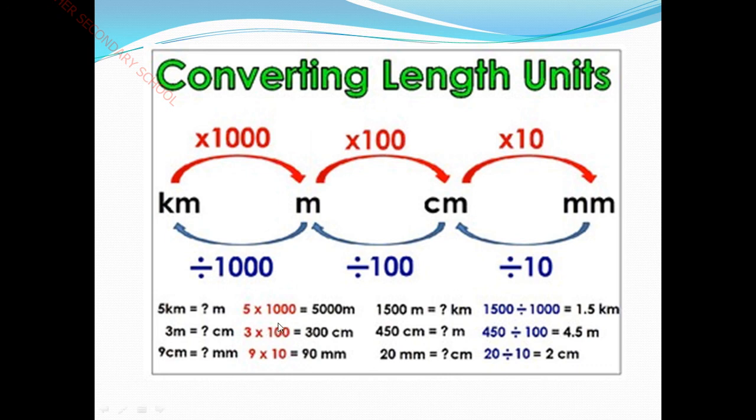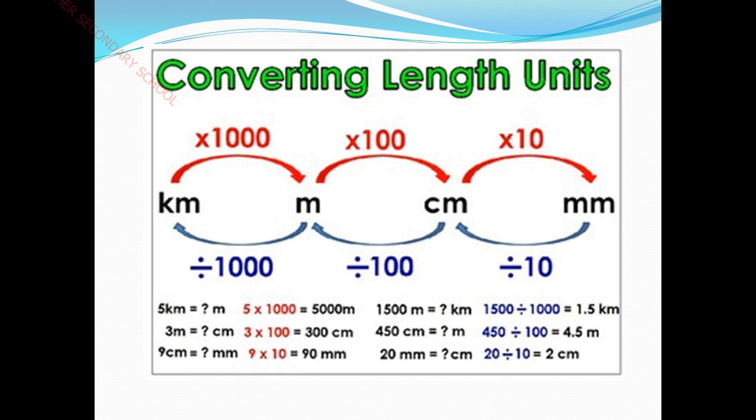Clear? Next, I have given you a few examples, like 3 meter. We have to convert it into centimeter. See, 1 meter is equal to 100 centimeter. Here it is given 3 meter, so we have to multiply 3 into 100. So you will be getting 300 centimeter. In a meter, how many centimeters are there? 100 centimeters are there. Based on the number given, we have to multiply.